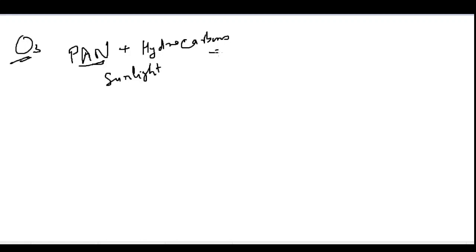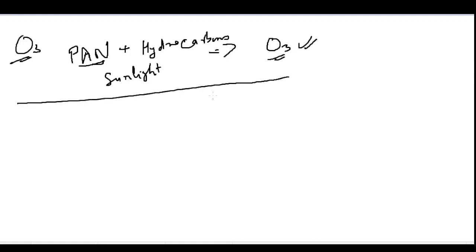This gives ozone as a secondary pollutant. I hope you understand the concept of primary and secondary pollutants.